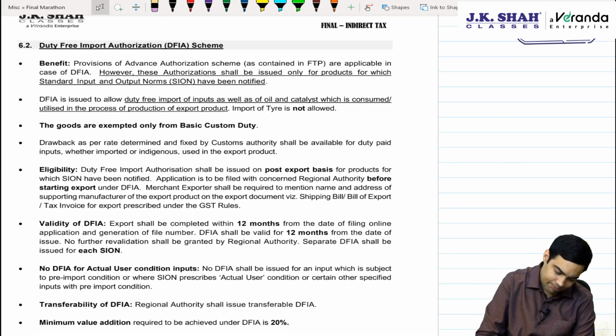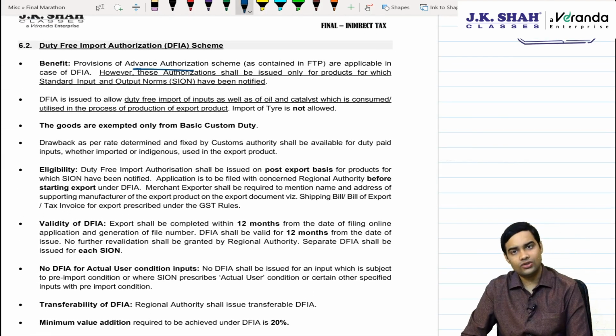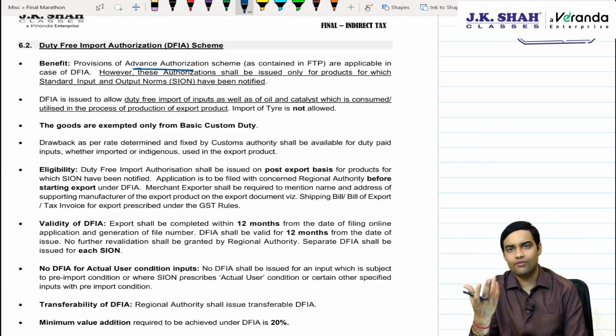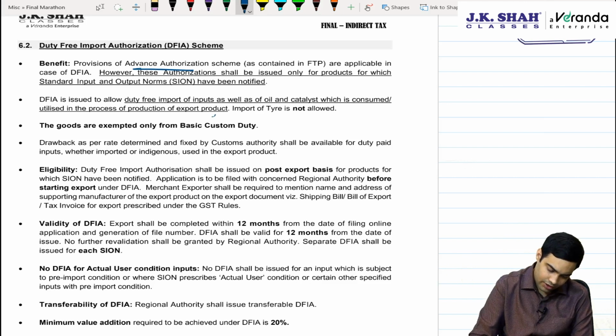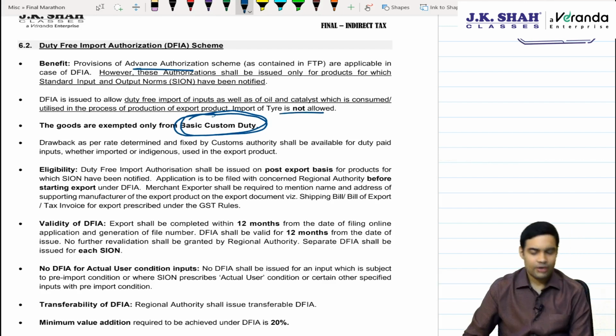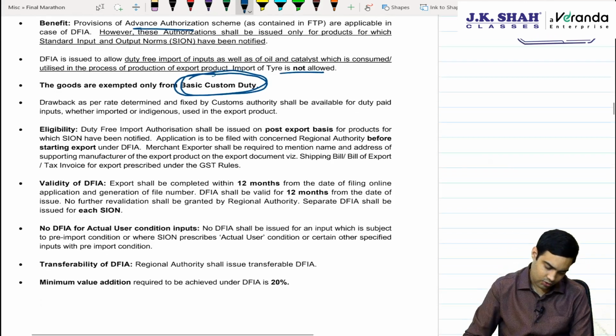When we talk about DFIA, the benefit of the advance authorization scheme is also available for DFIA. That means you can import without payment of custom duty, but here it is only for basic custom duty. Plus, there is a restriction on import of tires, which is not allowed.